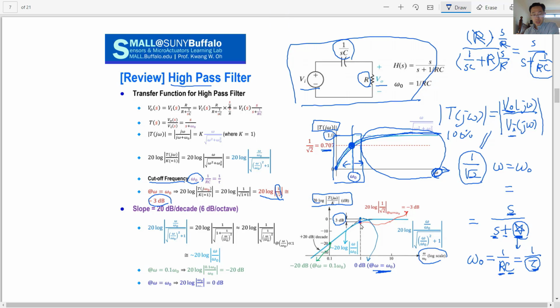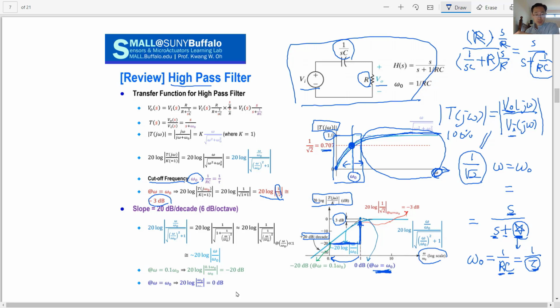So that is the 3 decibel point from the peak. The slope of the line is about 20 decibels per decade: for a difference of one decade, a factor of 10, there will be a 20 decibel difference.